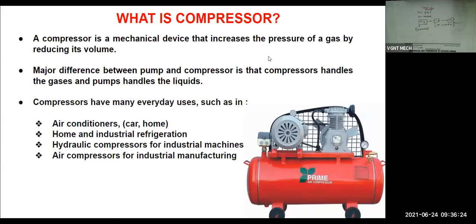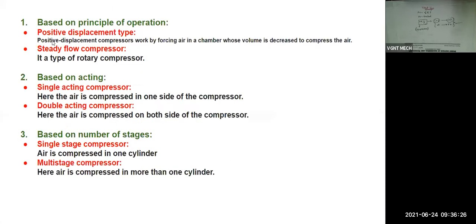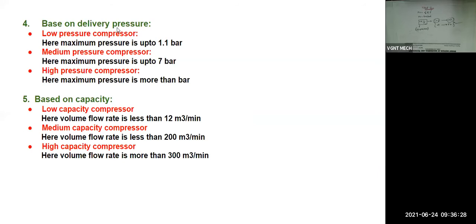Based upon the delivery pressure, we have three types of compressor: low pressure compressor, medium pressure compressor, and high pressure compressor. We have various applications.